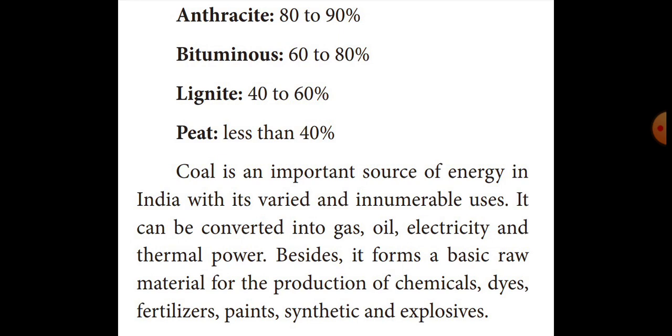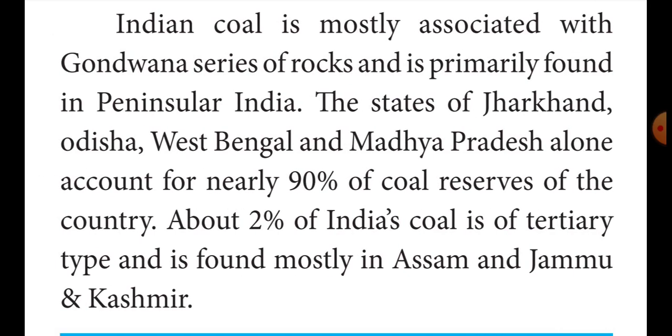Okay, then Indian coal is mostly associated with the Gondwana series of rocks. Mostly in the areas of Gondwana rocks, we can find this coal, in the peninsular area. Then some of the states where we can find this coal, for example, Jharkhand, Odisha, West Bengal, Madhya Pradesh.